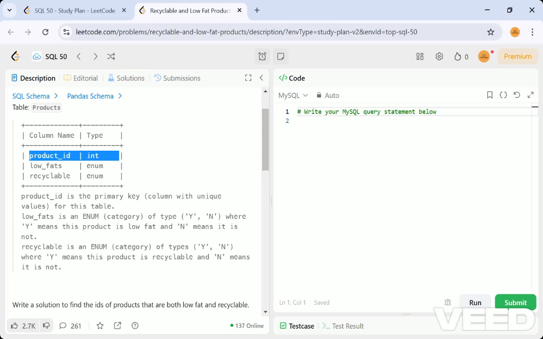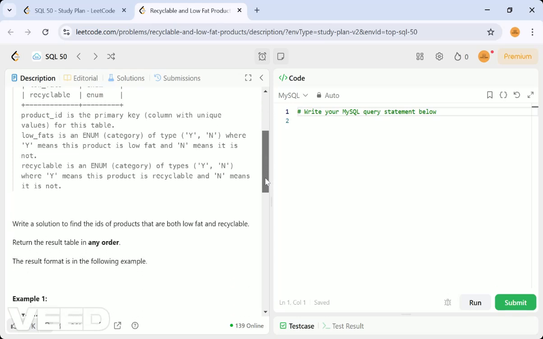Low_fats is a column of enum type. An enum is a category, like a constant, so only a fixed set of values can be stored in it, like a yes or no kind of thing. Here Y and N are the characters in low_fats, where Y means the product is low fat and N means it is not a low fat product. Recyclable is also an enum category of yes or no, where Y means it is recyclable and N means it is not a recyclable product.